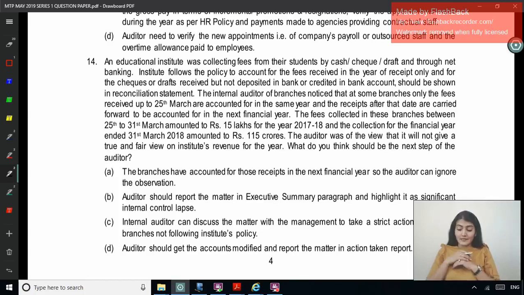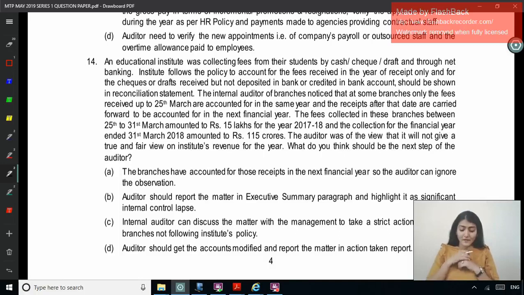The fees collected in these branches between 25th to 31st March amount to 15 lakh and the collection for the financial year is around 115 crore. The auditor was of the view that it will not give a true and fair view of the institute's revenue for the year. What do you think should be the next step of the auditor?